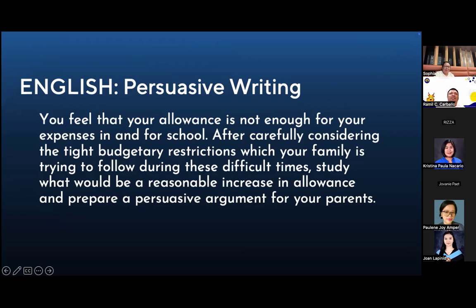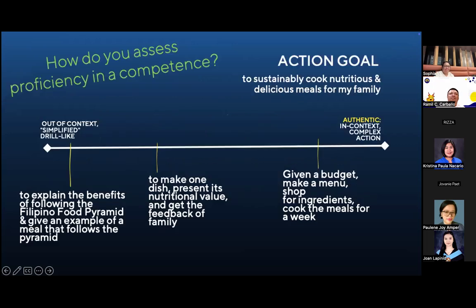Okay? So authentic, right? So let me just point out that please don't think you have to make it very authentic, very in context, very complex. We have a lot of constraints. We have time constraints. Baka hindi po natin ma-prepare yung student fully for that.